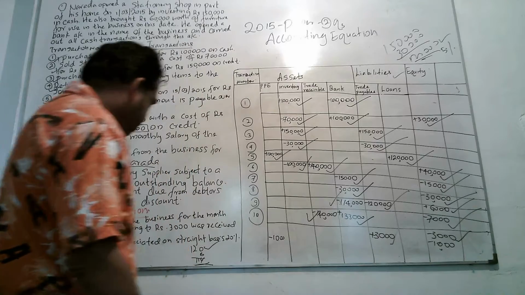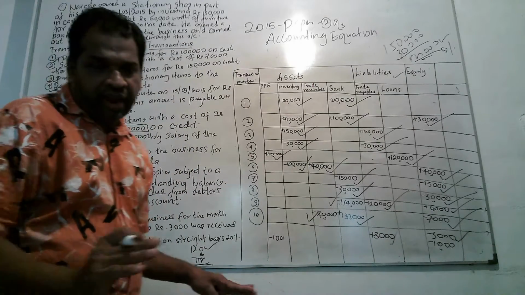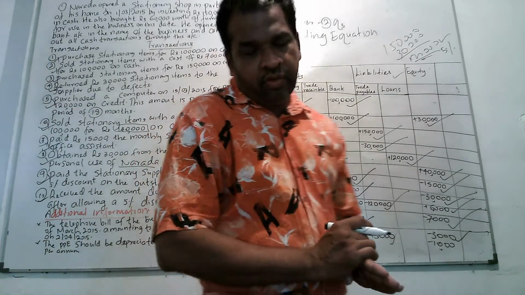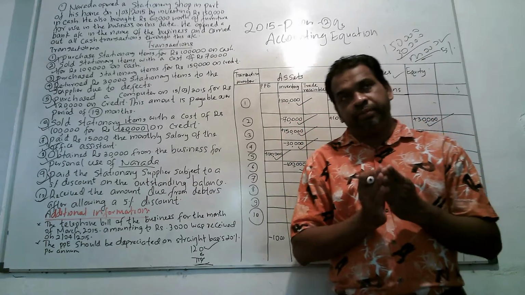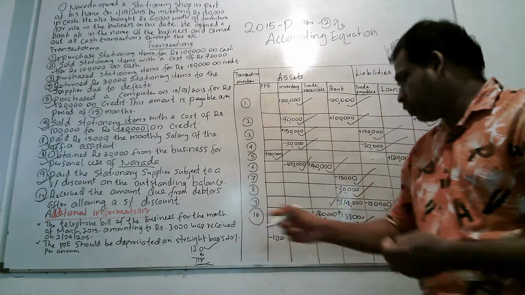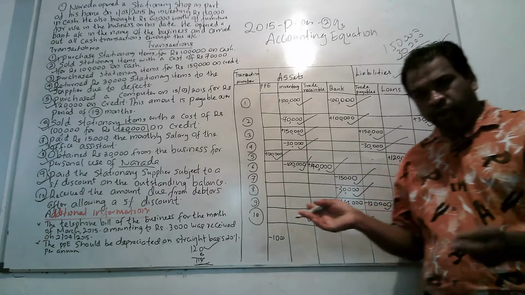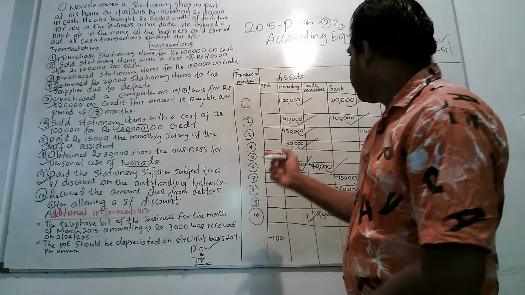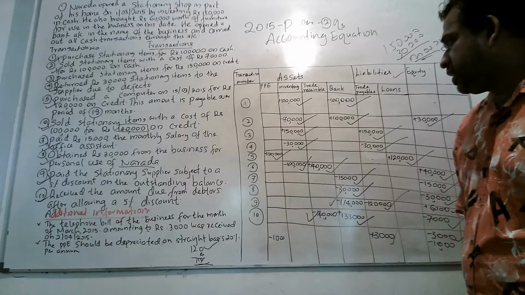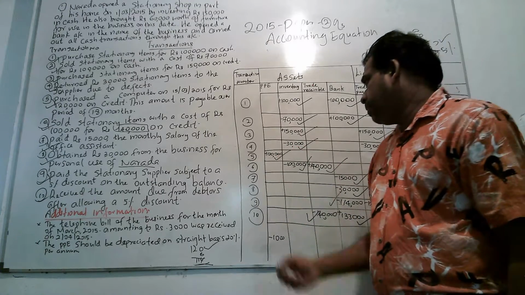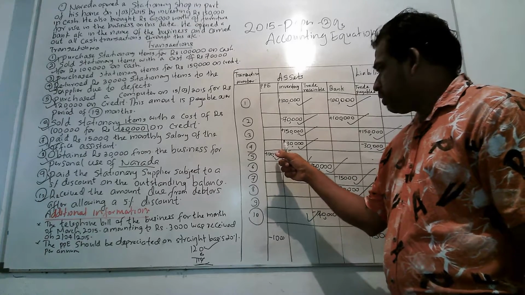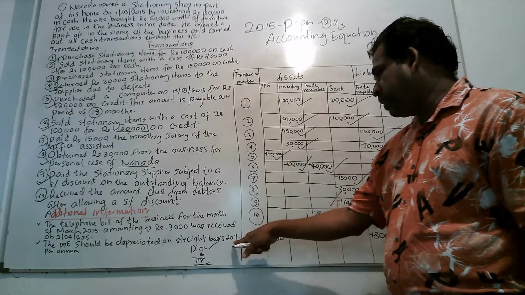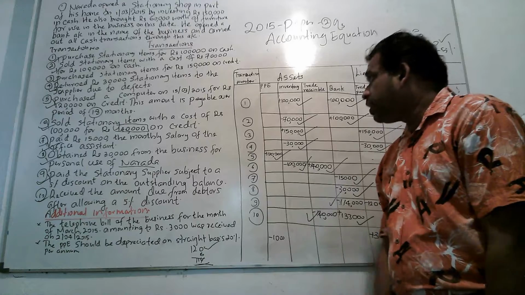Out of 120,000, if you are asked to depreciate on a straight line basis, then we have to charge an equal amount over the lifetime of the asset. Here we are asked to take 20%, that is 1/5 of the cost. If it is 10%, it is 12,000 annually. When you double the value, it is equal to 20%, that is 24,000 per annum.